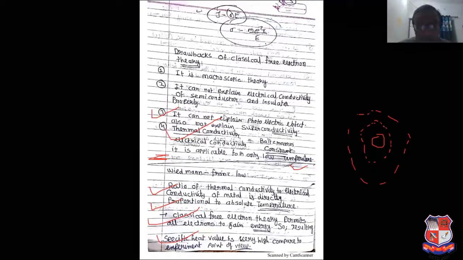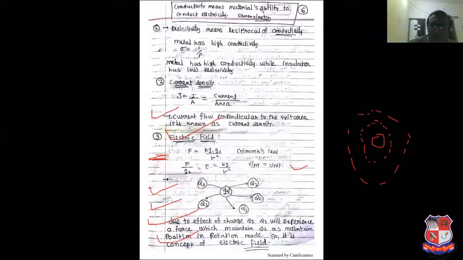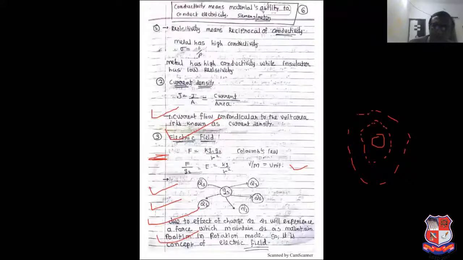Now the drawback. It is a macroscopic theory. Thermal conductivity upon electrical conductivity is equal to a constant times temperature, involving the Boltzmann constant. See, this is the formula. Based on that, sums will be asked in the examination. Wiedemann-Franz law: the ratio of thermal conductivity to electrical conductivity is known as the Wiedemann-Franz law. So it is the complete theory related to classical free electron theory.